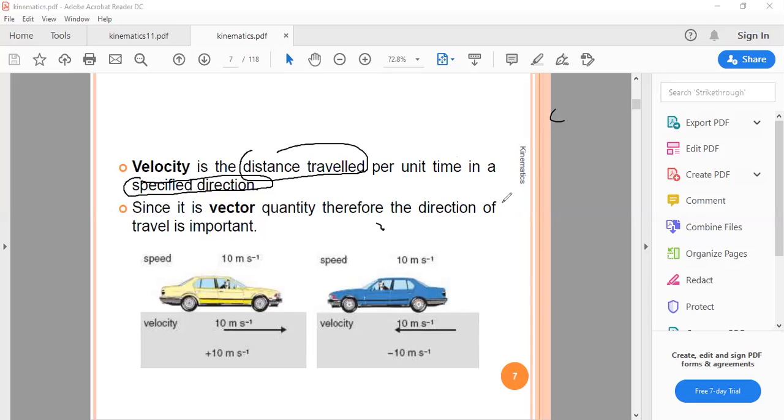No, magnitude is a number, a numerical value, 5, 10, 15. That is magnitude. But what does the statement distance traveled in a specified direction mean? You people know it. Only one word. One word for this whole statement.